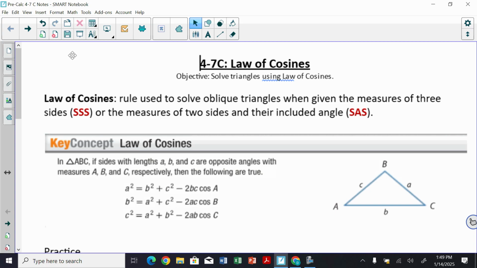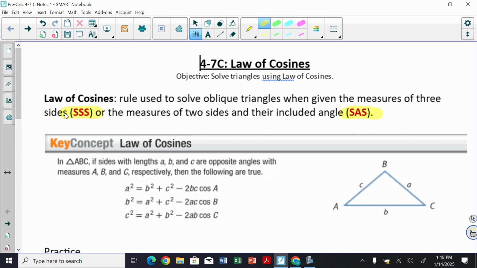So again, this is a little bit of review from geometry because we talked about this back when we did that. All right, so we noticed that there are law of sines we can use all the time. There are times where we can't use the law of sines. For instance, when you're given the measure of all three sides, like side, side, side. And with law of sines, you need at least one of the angles. So if you don't have any angles and you have side, side, side, you can use the law of cosines. Or maybe if you have two sides and their included angle, side, angle, side, that would be another instance in which you could use the law of cosines.